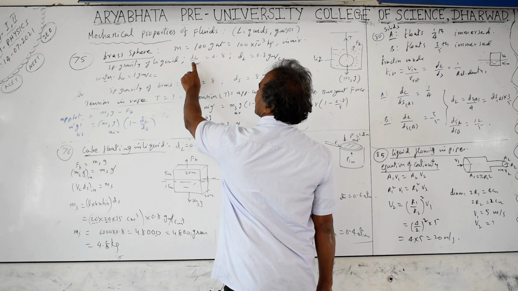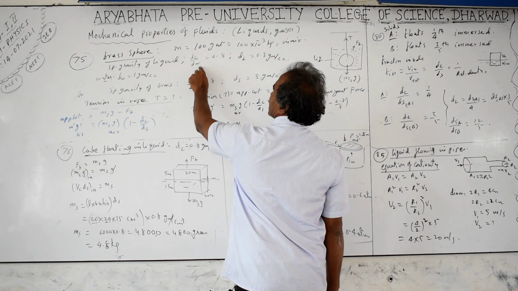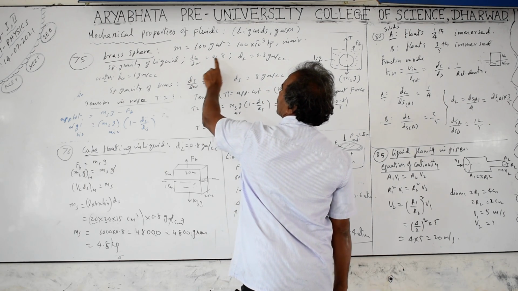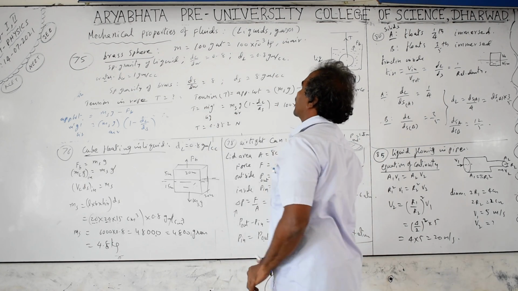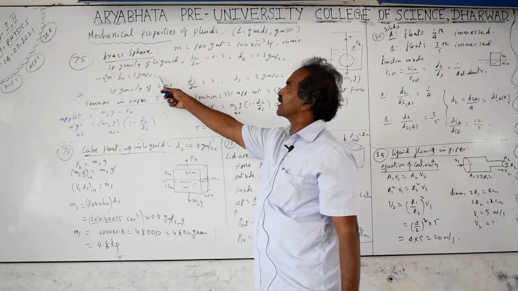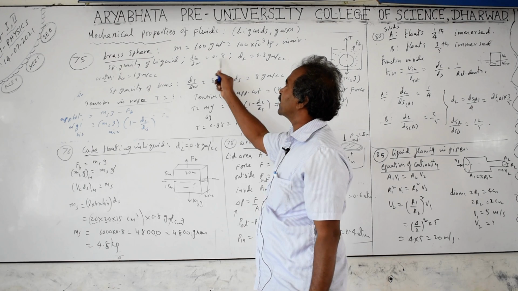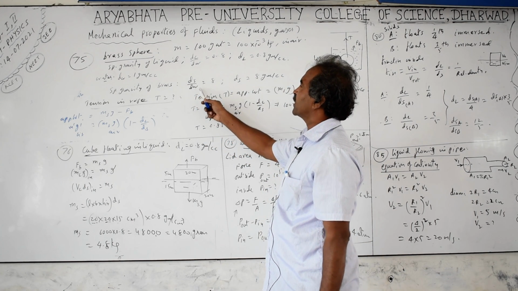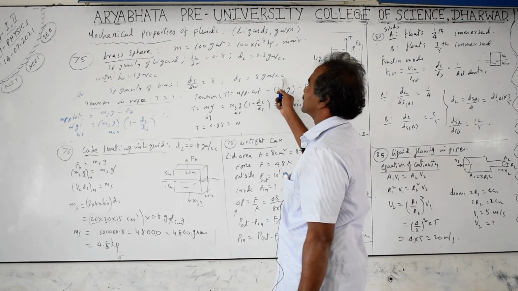Next, the specific gravity of the liquid is given as 0.8. Density of the liquid by density of water is 0.8. So the density of the liquid is 0.8 into 1, meaning 0.8 gram per cc. Directly we can take density. Cc indicates centimeter cube here. Density of water is 1 gram per cc, therefore density of the liquid is 0.8 into 1, which is 0.8 gram per cc. The density of brass is given as 8, meaning 8 gram per cc.